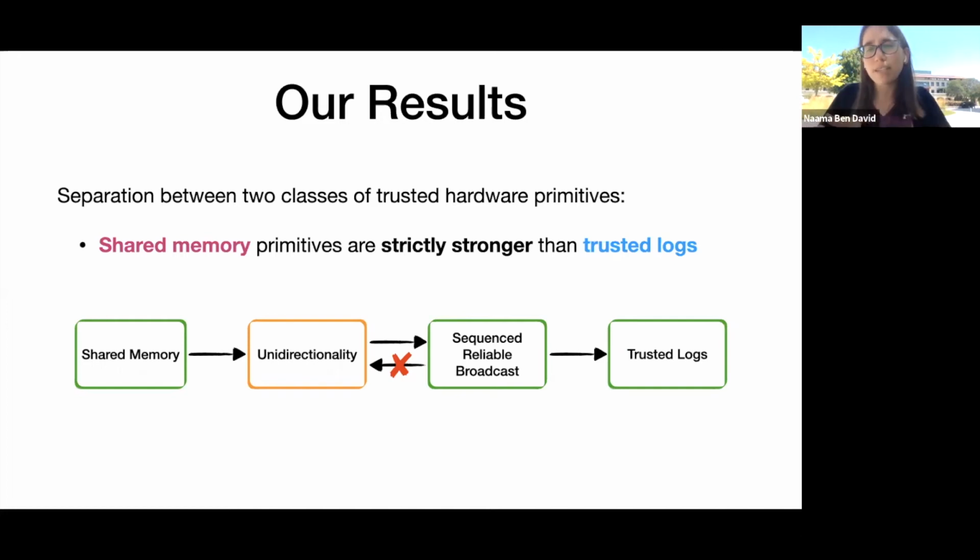And reliable broadcast can then implement trusted logs. And to complete the separation, we show that this strong notion of sequenced reliable broadcast cannot implement unidirectionality. So what I'll do for the rest of this talk is briefly define unidirectional communication and then show you how shared memory primitives can implement it. I don't have time to show you all of these arrows in this diagram.